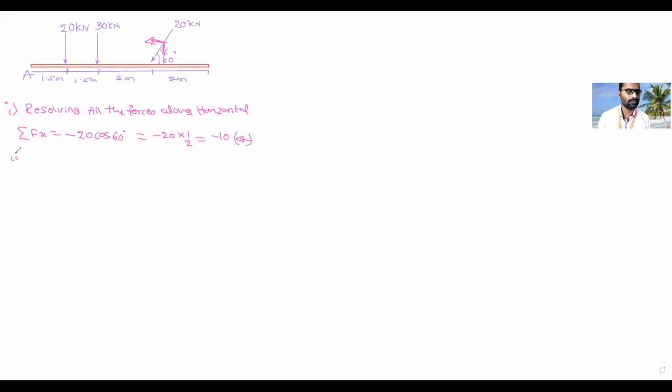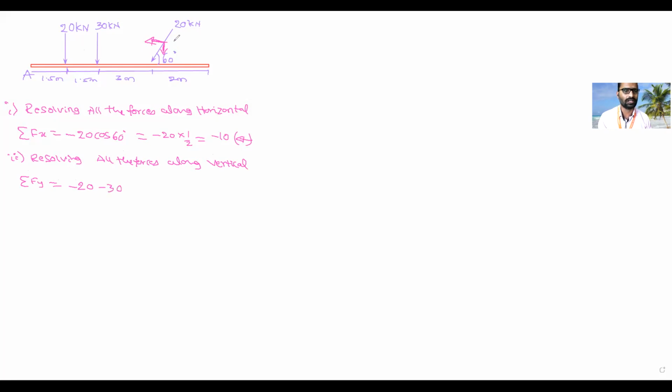Then second one, tell me, resolving all the forces along the vertical direction. Vertical direction. Okay, so sigma fy. See, first force, it is moving in downward direction. How much is the force? Minus 20. Then minus 30, so minus 30 downward.